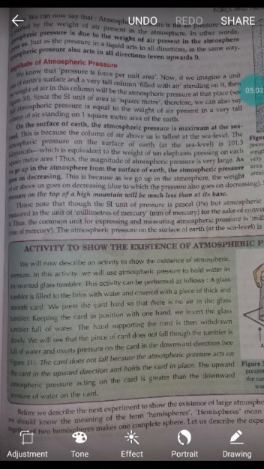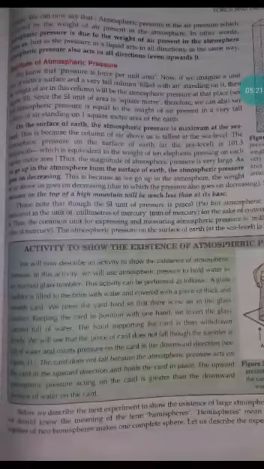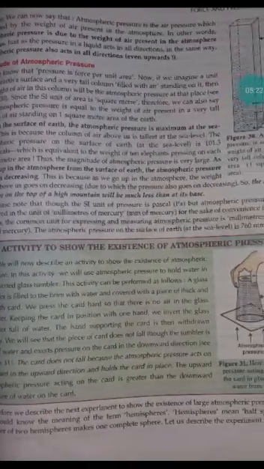As we go in the atmosphere from the surface of earth, the atmospheric pressure goes on decreasing. This is because as we go up in the atmosphere, the weight of air above us goes on decreasing. So the atmospheric pressure on the top of a high mountain will be much less than at its base.